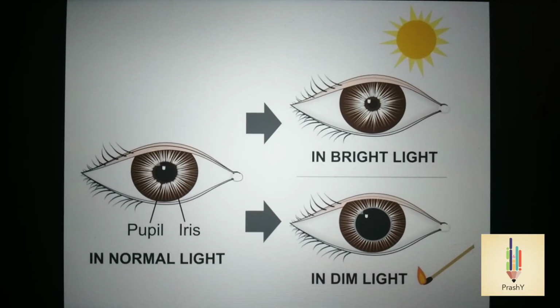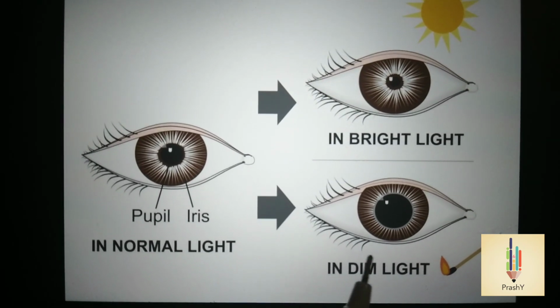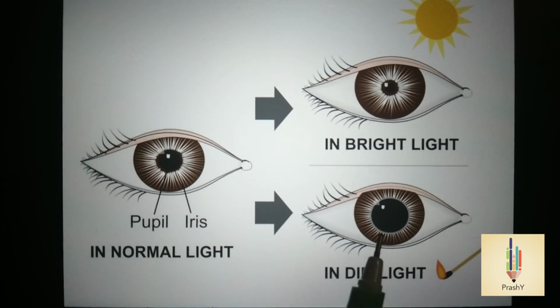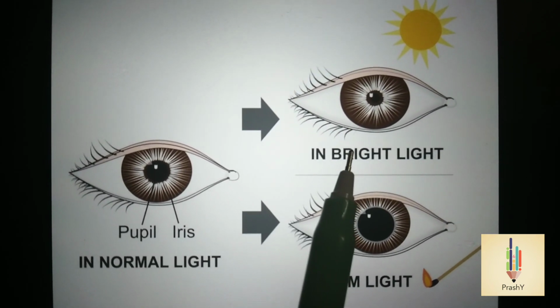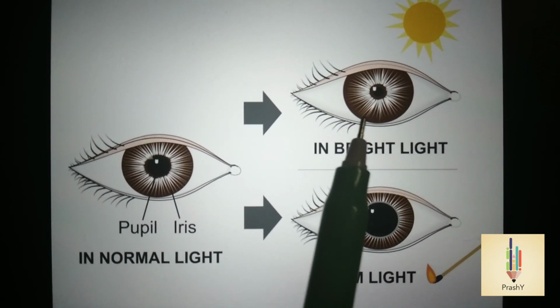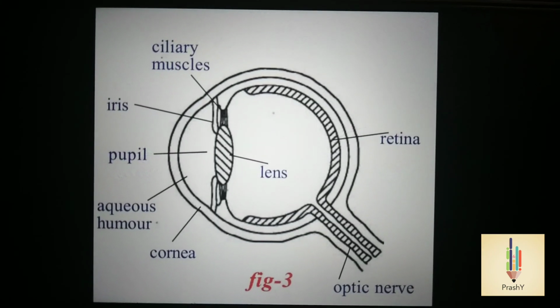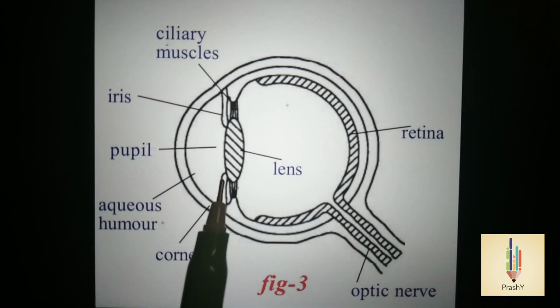Let us understand how the iris helps the pupil to act as a variable aperture. In dim light, the iris helps the pupil to expand so that more light enters the eye. In bright light, it makes the pupil contract to prevent excess light entering the eye. The most important part of the eye responsible for image formation is the lens.